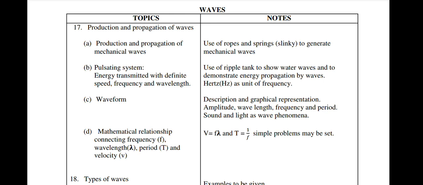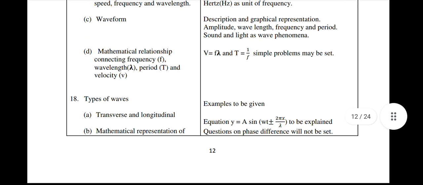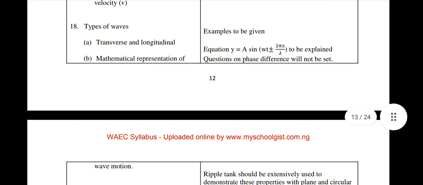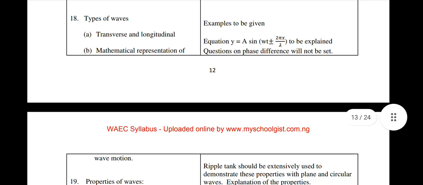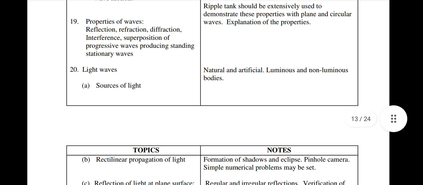system, energy transmitted with definite speed, frequency and wavelength, waveform, mathematical relationship connecting frequency f, wavelength lambda, period T and velocity v. Types of waves, we have transverse and longitudinal, mathematical representation of wave motion, properties of waves, reflection, refraction, diffraction, interference, superposition of progressive waves producing standing stationary waves, light waves, sources of light.